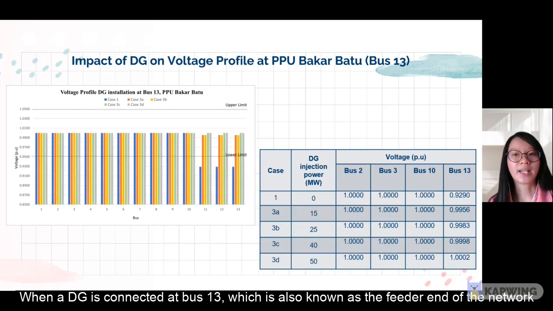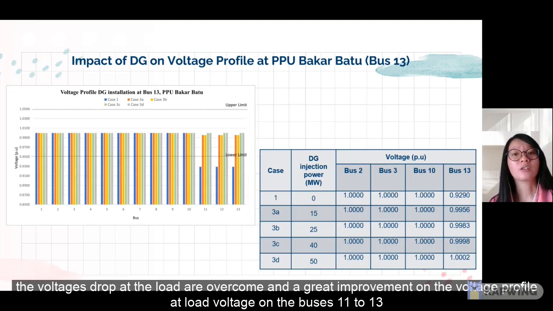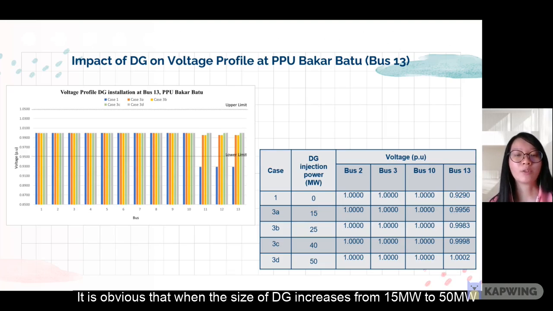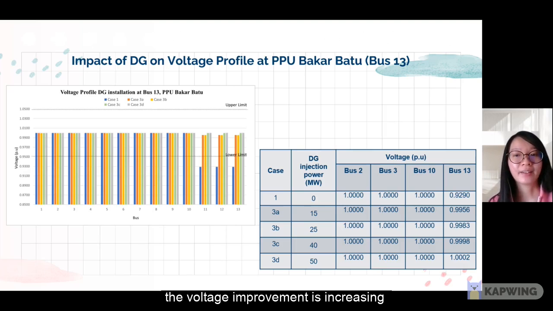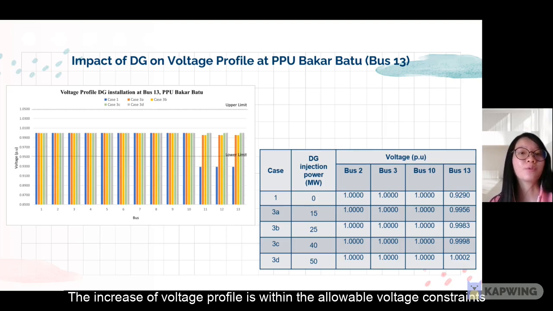When a DG is connected at bus 13, which is known as the feeder end of the network, the voltage drop at the load is overcome and there is a great improvement in the voltage profile on buses 11 to 13. It is obvious that when the size of the DG increases from 15 MW to 50 MW, the voltage improvement increases. The increase of the voltage profile is within the allowable voltage constraint.